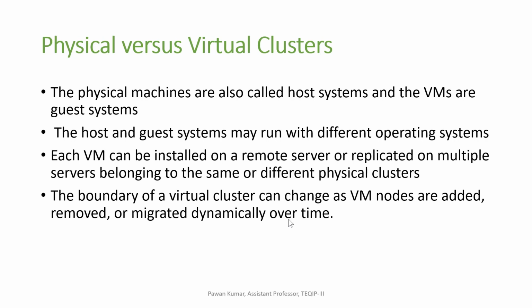The boundary of a virtual cluster can change. VM nodes are added, removed, or migrated dynamically. That means the boundary of a virtual cluster depends on the nodes. If a node is added, the boundary will change. If it is dynamically migrated, the boundary will change.